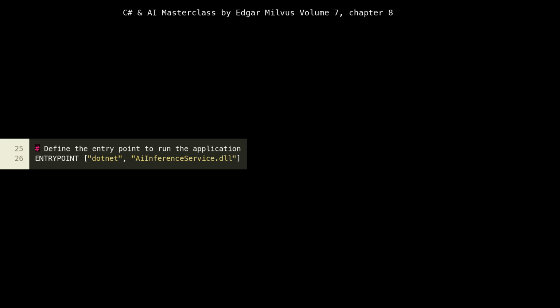Using ENTRYPOINT over CMD is often preferred for executables, as it makes the container behave like an executable itself, and CMD can then be used for default arguments to the entry point.